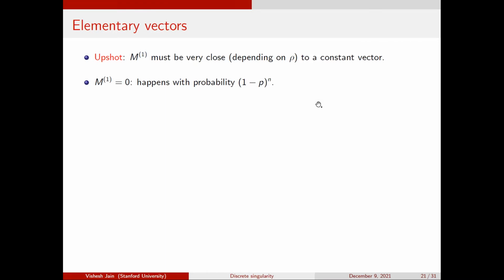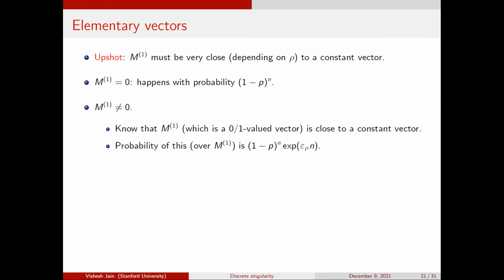Now, if M1 is not 0, I know that it's close to a constant vector, either close to the all 0 vector or close to the all 1 vector. Because p is the dominant one, it's exponentially more likely to be close to the all zeros vector than the all ones vector.